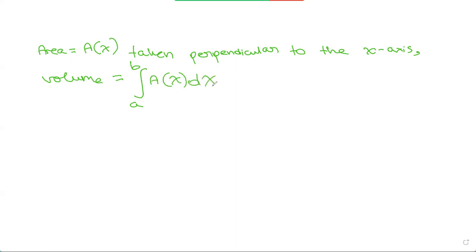So this is the area when it's taken with respect to the x-axis.